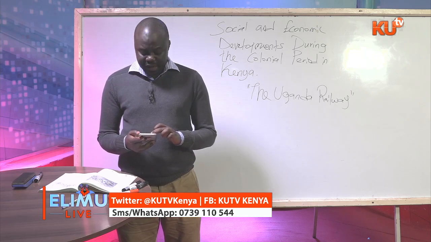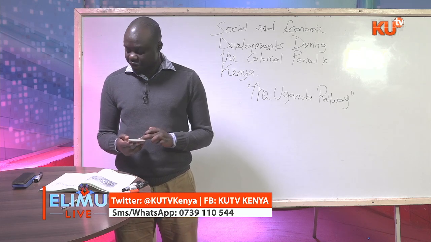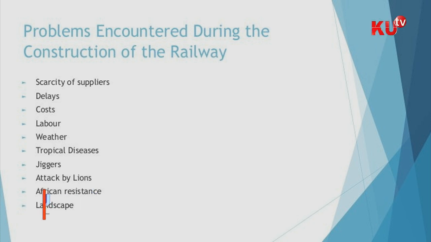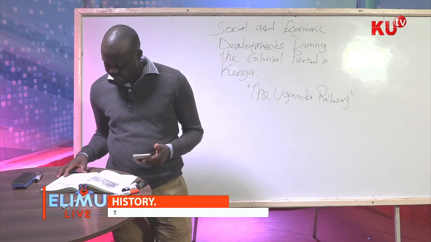The third challenge is the cost. Now, the importation of Indian coolies to solve this labor problem also increased the cost. Why? These guys had to be paid. So this process delayed even the construction.